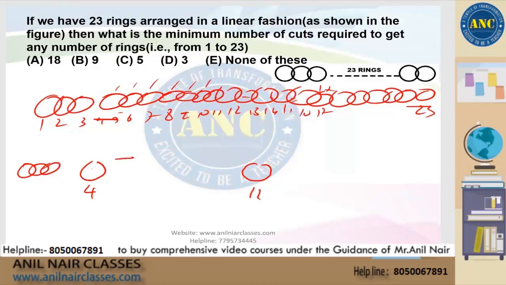We need another cut at the 11th ring, right? If we make a cut at the 11th ring, what's going to happen? Let's make a cut at the 11th ring. So what do we have? We produce a loop of 6 rings, right? You see what's happening.